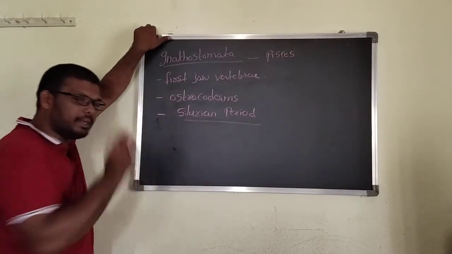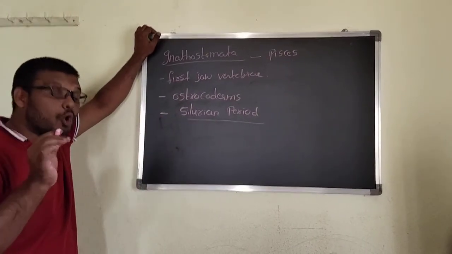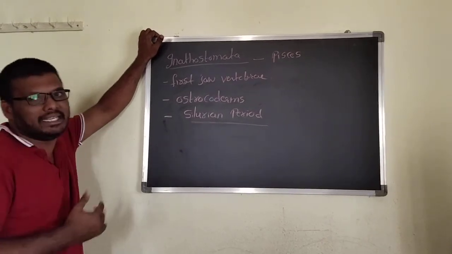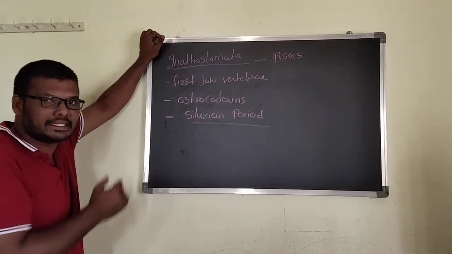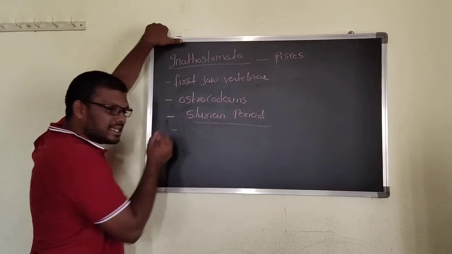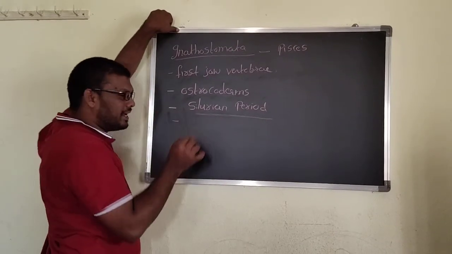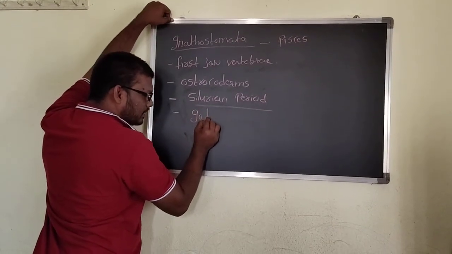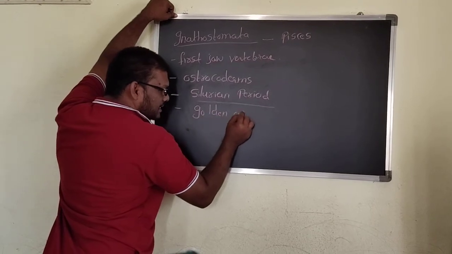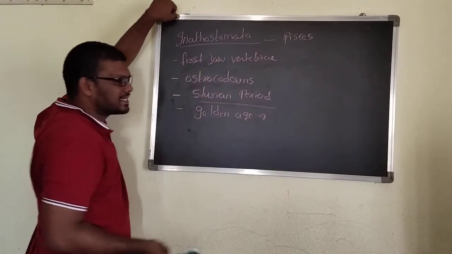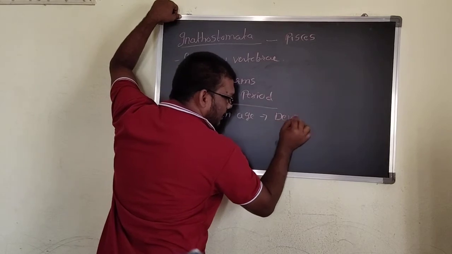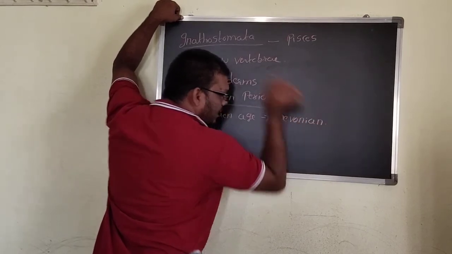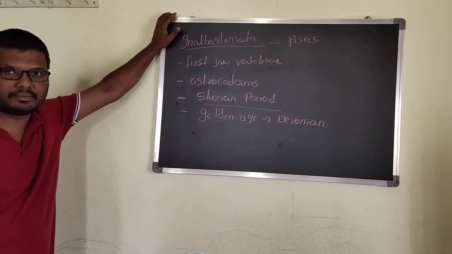Silurian period. Pisces is the golden age. More diversity of vertebrates is the Pisces. The period in which more Pisces are present is the golden age. The golden age of Pisces is the Devonian period. Devonian period is the golden age of the Pisces.